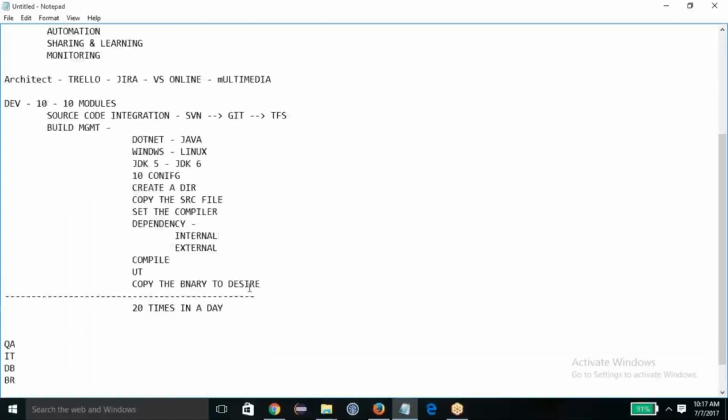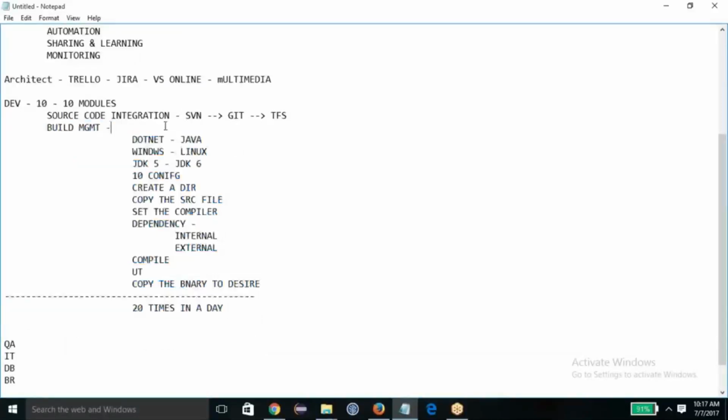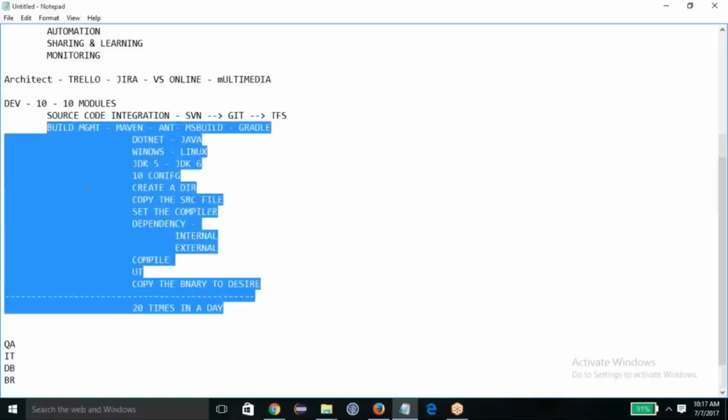Again, you are going to bring someone capable of automating the build environment, and he is going to use tools like Maven, MS Build, Gradle, which will help you with the conversion of source code to binaries. Am I making any sense now?